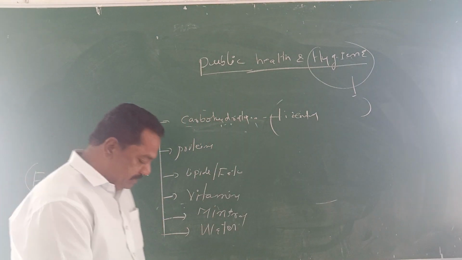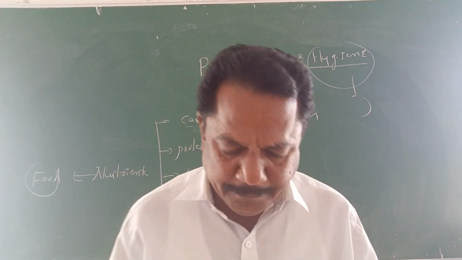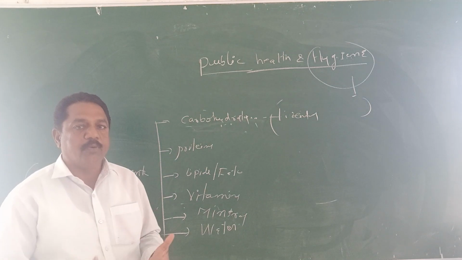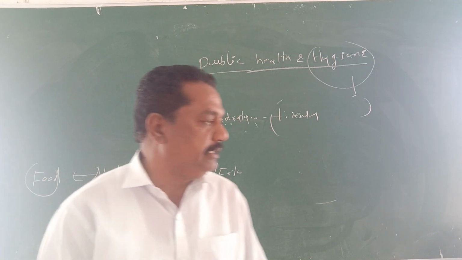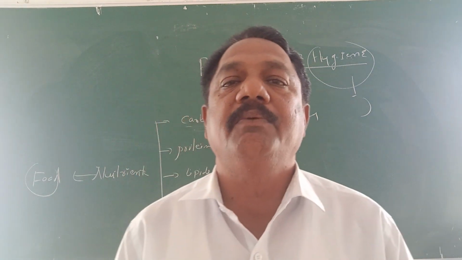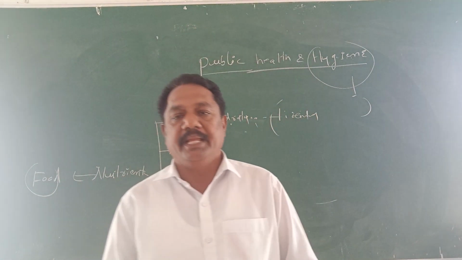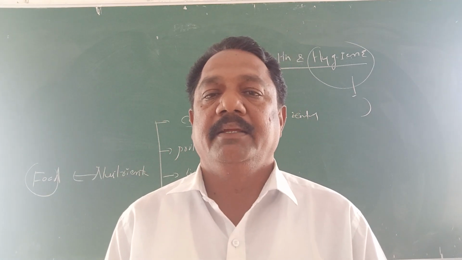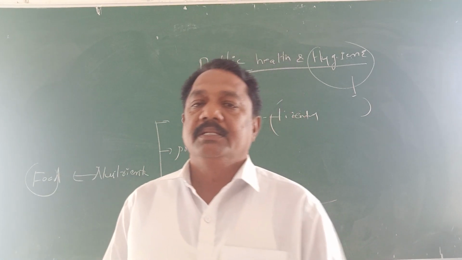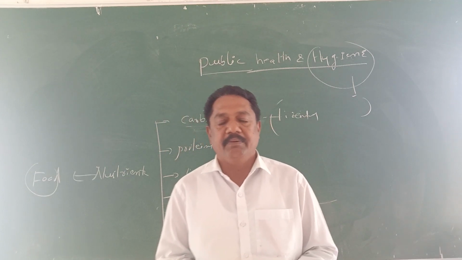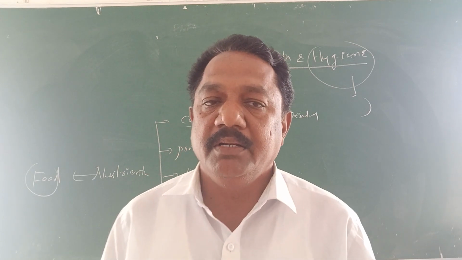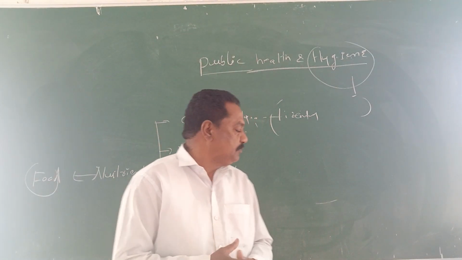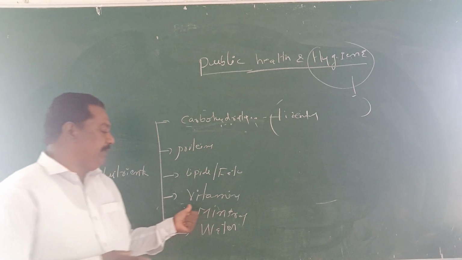So the fourth one, vitamins, are very important, though the quantity is very small. The quantity required is very less, but the role is major. There are 6 or 7 different types of vitamins: A, B, C, D, E, K. These different kinds of vitamins are available in different plant products as well as animal products.